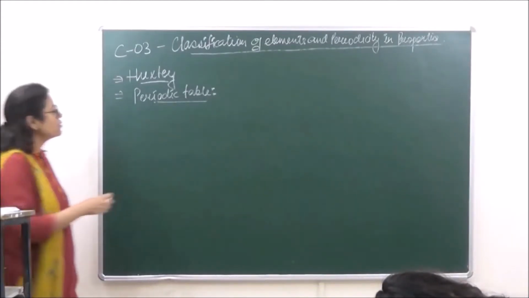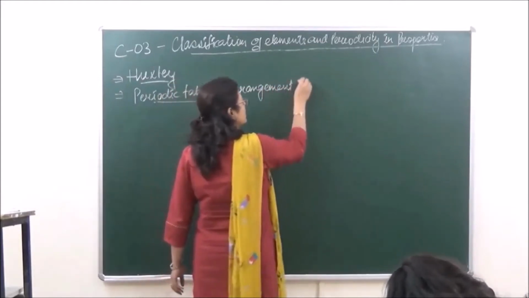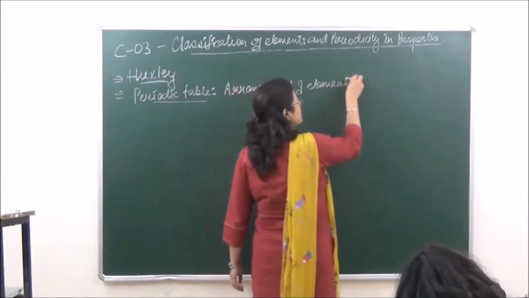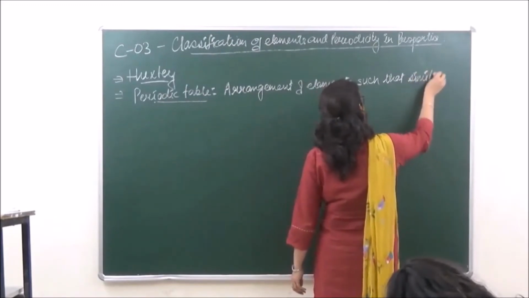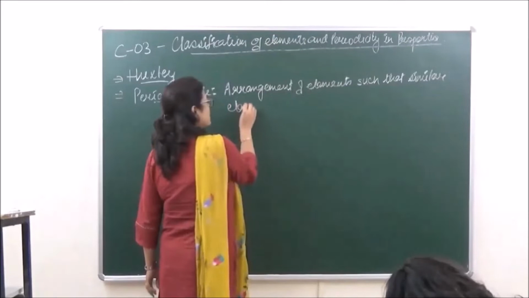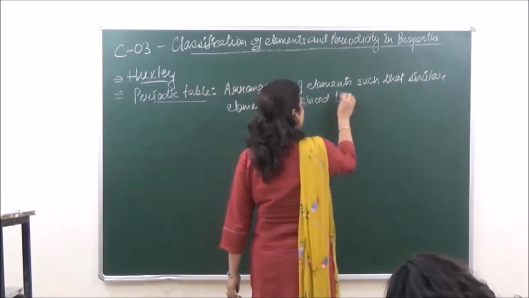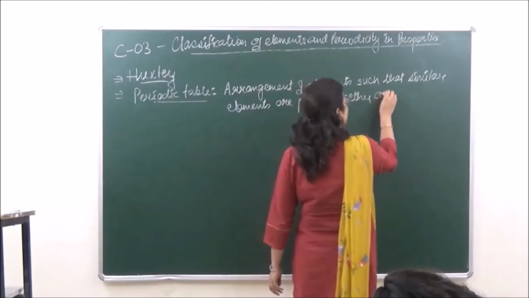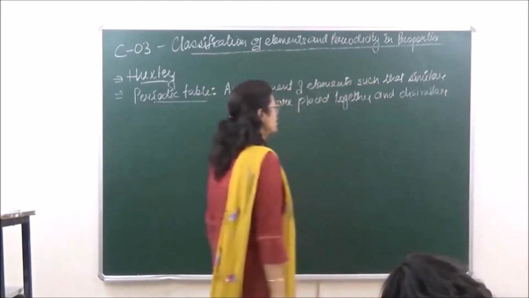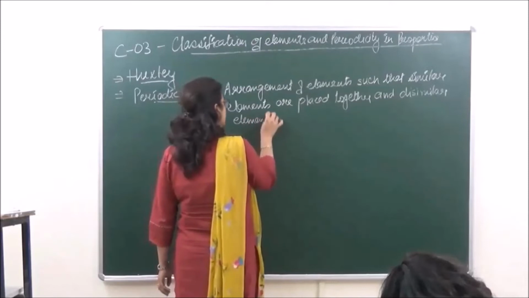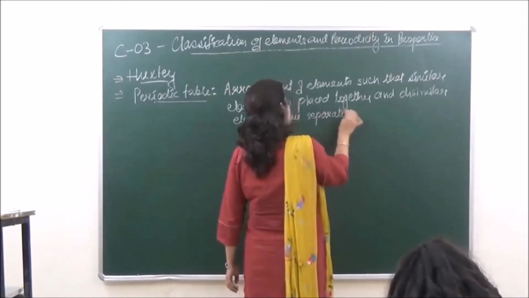Periodic table is the arrangement of elements such that similar elements are placed together and dissimilar elements are separated.